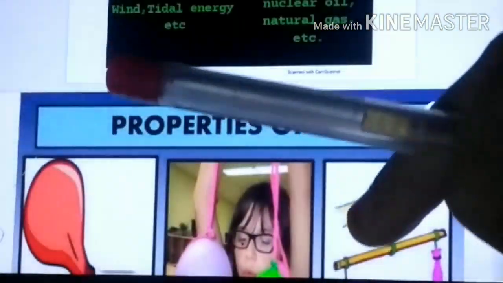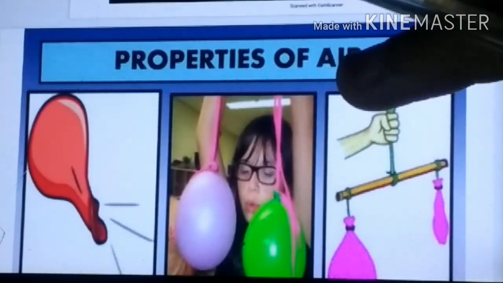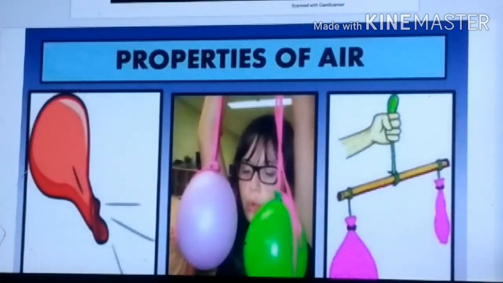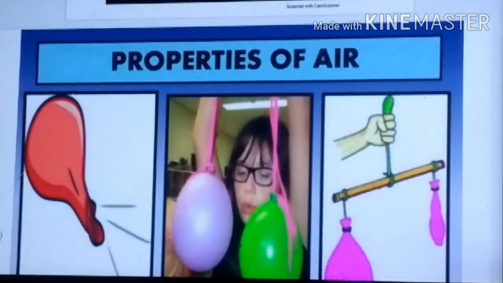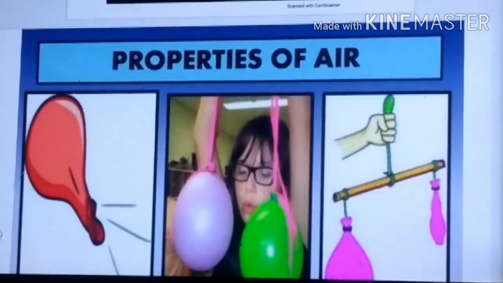Now see. Now air is what? Air is a renewable natural resource. Okay. So now we will learn properties of air. You know what is air? Air you have seen. Can you see the air? No, we can't see the air, but we can feel it.